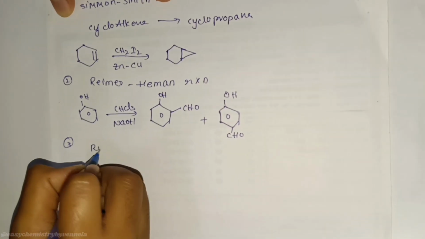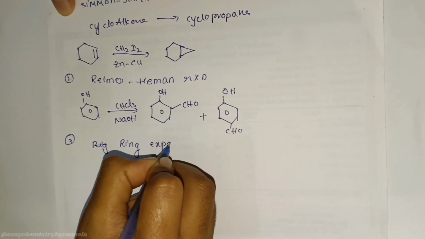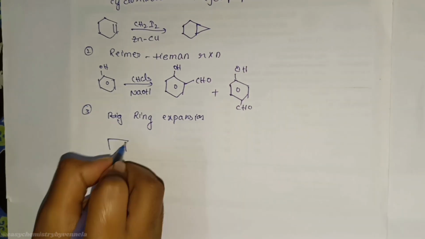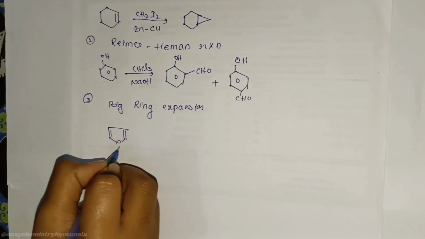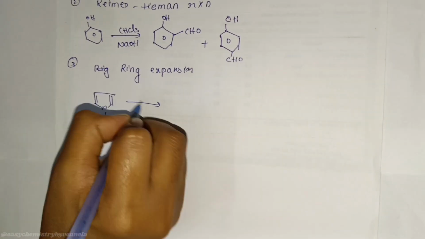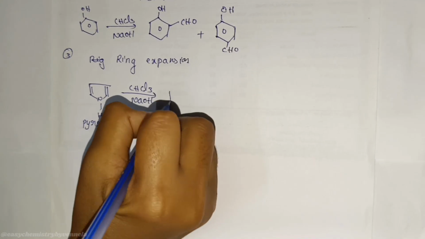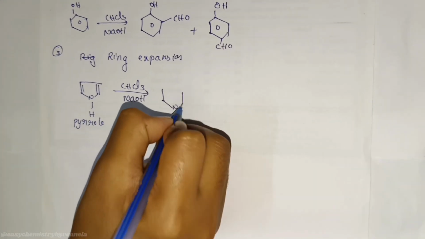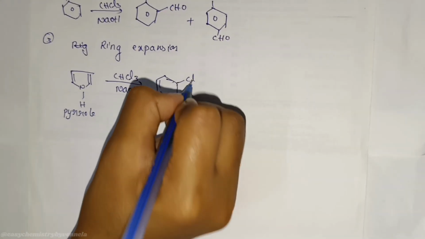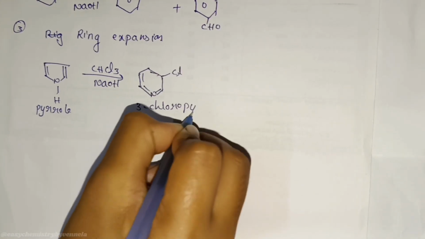Next reaction is ring expansion. This is pyrrole. It reacts with CHCl3 NaOH. It forms 3-chloropyridine.